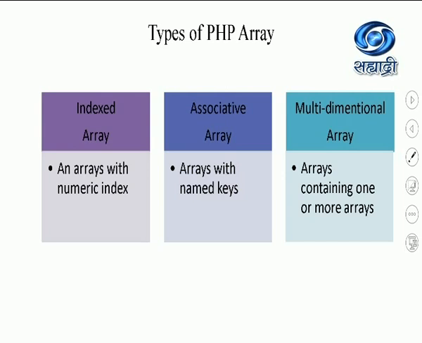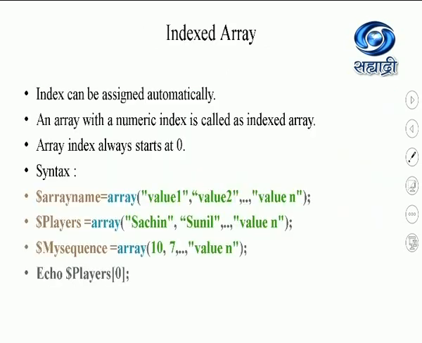Students, what is an indexed array? We will see in the next slide. Index can be assigned automatically. Whenever you are declaring an array, the numbers will be given to each value of an array starting with 0. So always remember that index number starts with 0.